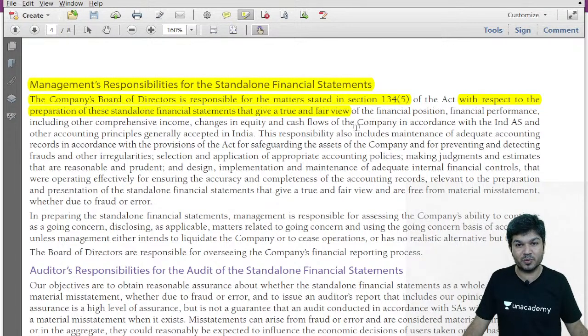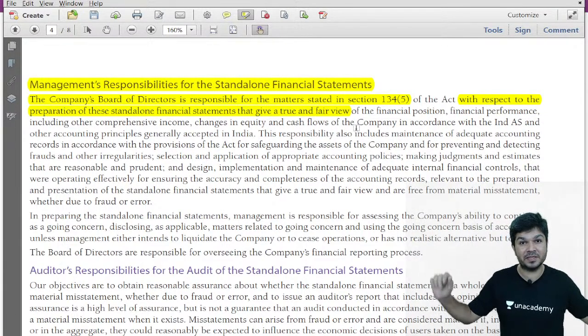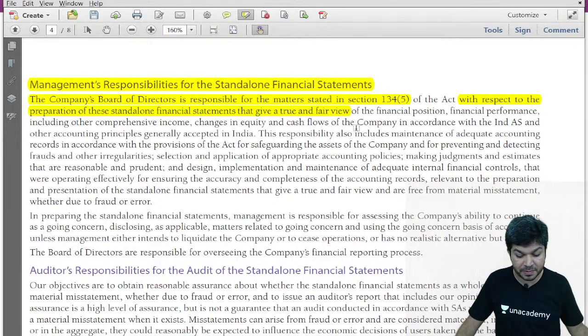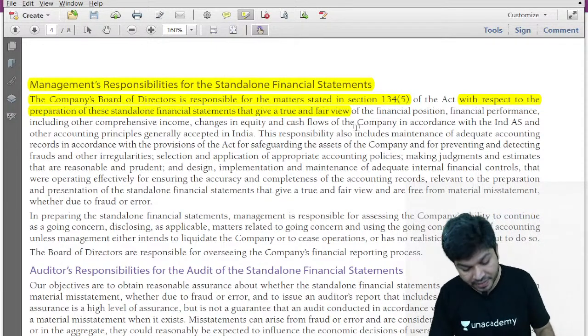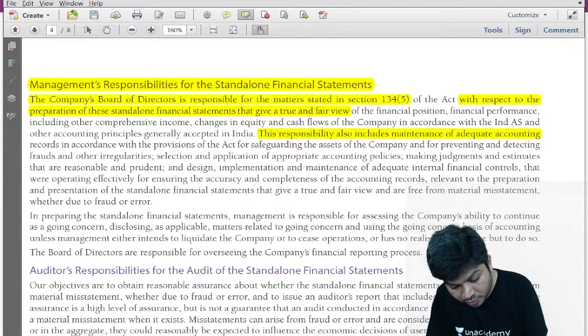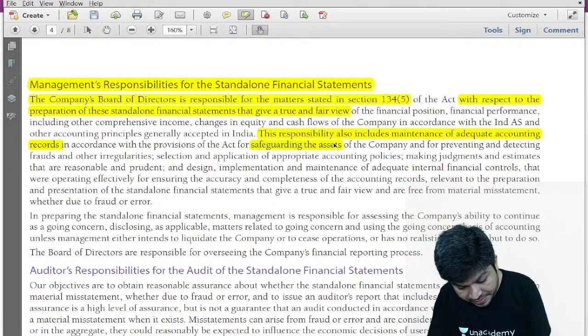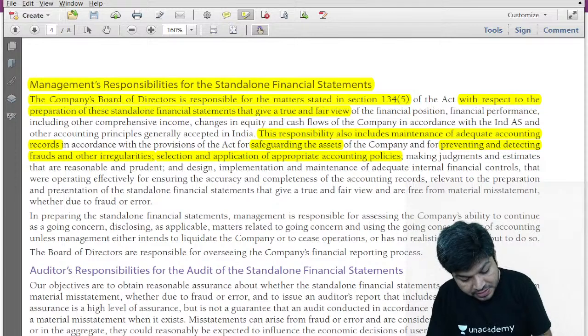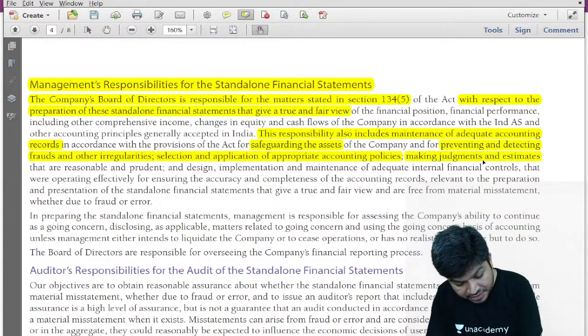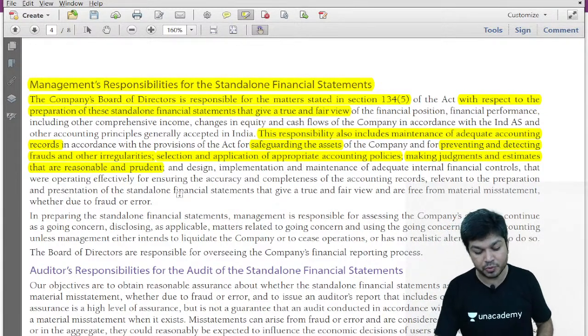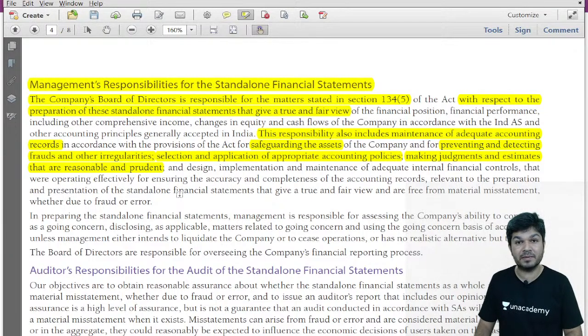The words true and fair view come because it's a fair presentation framework. Companies Act is always a fair presentation framework. This responsibility also includes maintenance of adequate accounting records, safeguarding the assets, prevention and detection of frauds and other irregularities, selecting proper accounting policies, applying them consistently, making judgments and estimates which are reasonable and prudent. Okay, this all came from section 134 subsection 5.